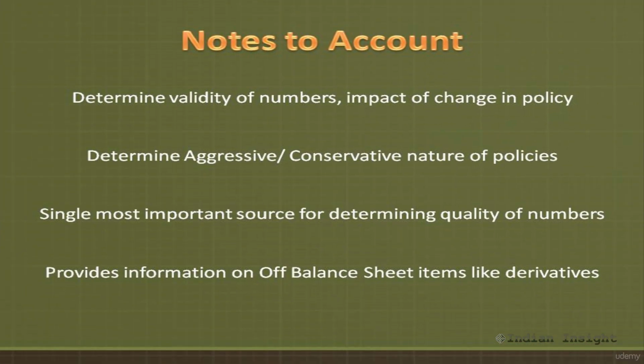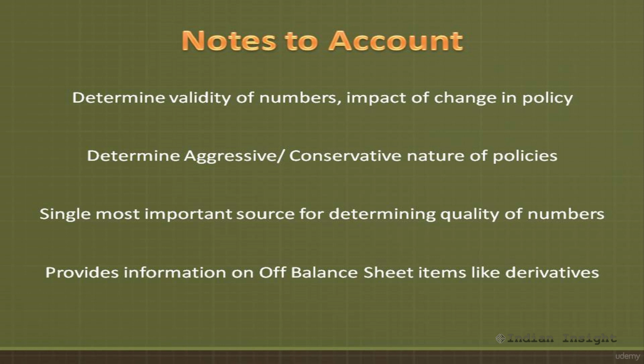You should understand that all this information is very important in determining the validity of the numbers provided by the company and how these numbers may be impacted by the change in policy. Also, by looking at the notes associated with the account statements, you will get a complete picture as to whether the company is aggressive or conservative with respect to recognizing revenues and expenses. While this may seem insignificant to someone new to investing, the truth is that notes to account is the single most important source for information in determining the quality of numbers provided in the financial statements.